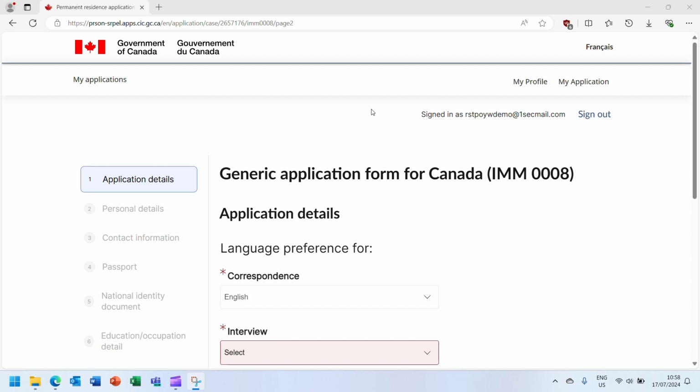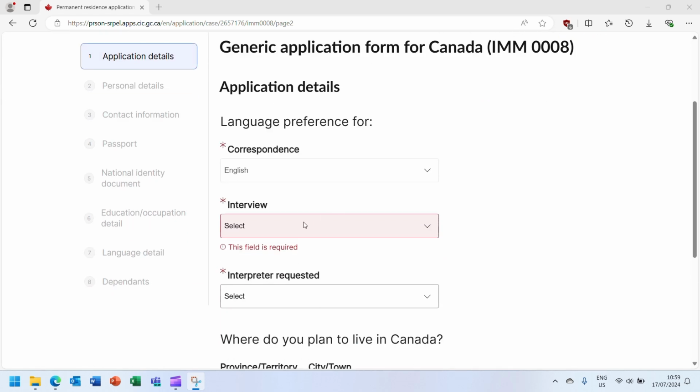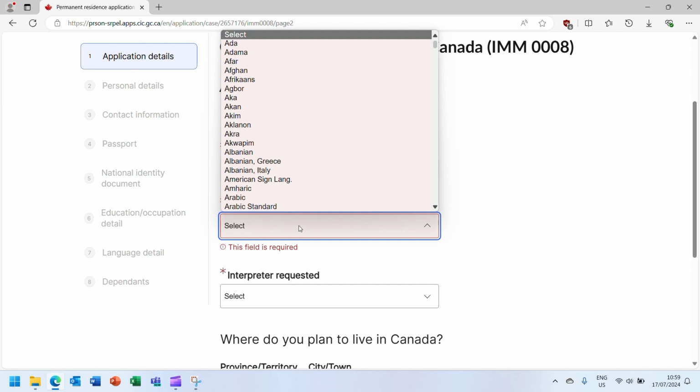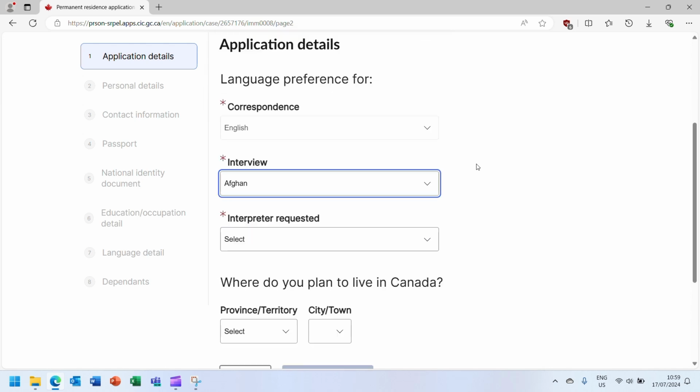On the left side is a new menu tree, which will show you which section of the form you are on. You will not be able to navigate to the next section until all the required fields have been entered and saved. Start by completing all the required fields in the application detailed section that are marked with a red asterisk. These are mandatory questions.